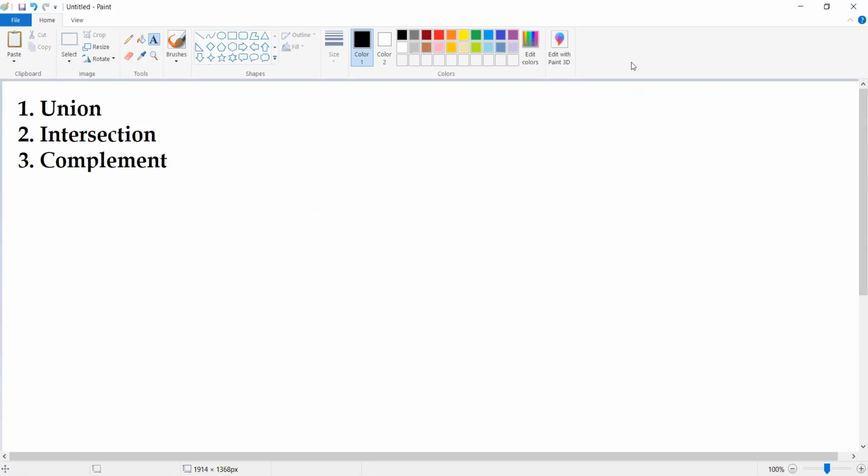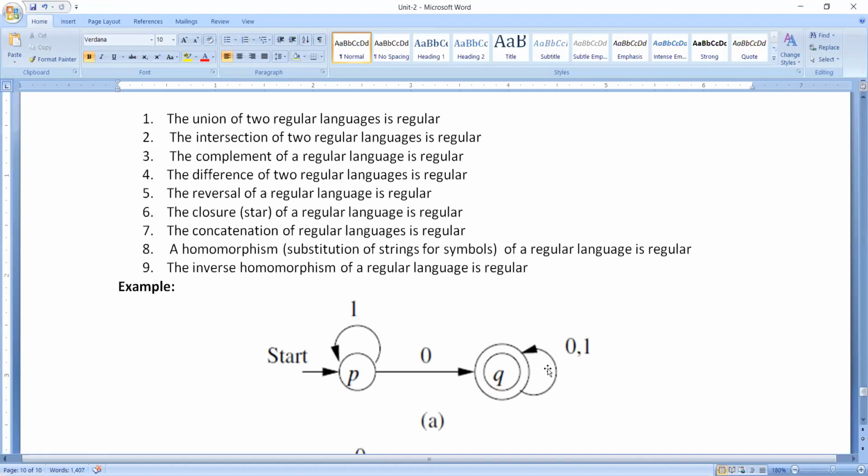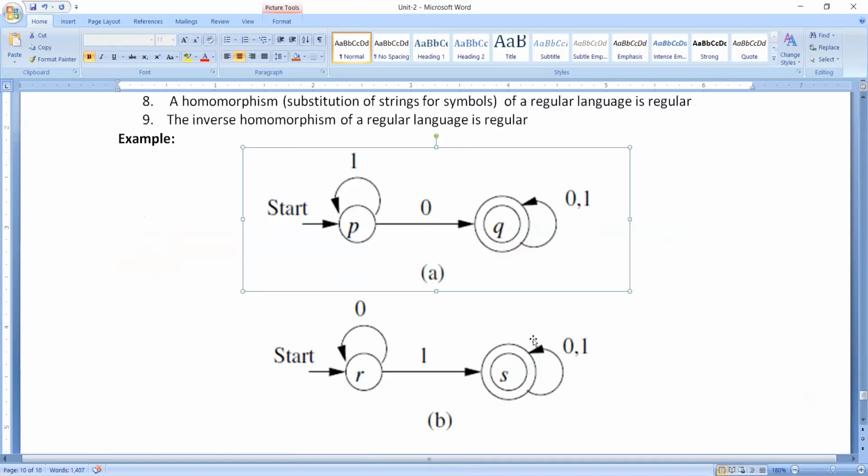Okay, so let me copy the transition diagrams first. Please give me some time for copying this. Okay, so this is our first finite automaton, and this is our second finite automaton. Okay, let me share the screen now.